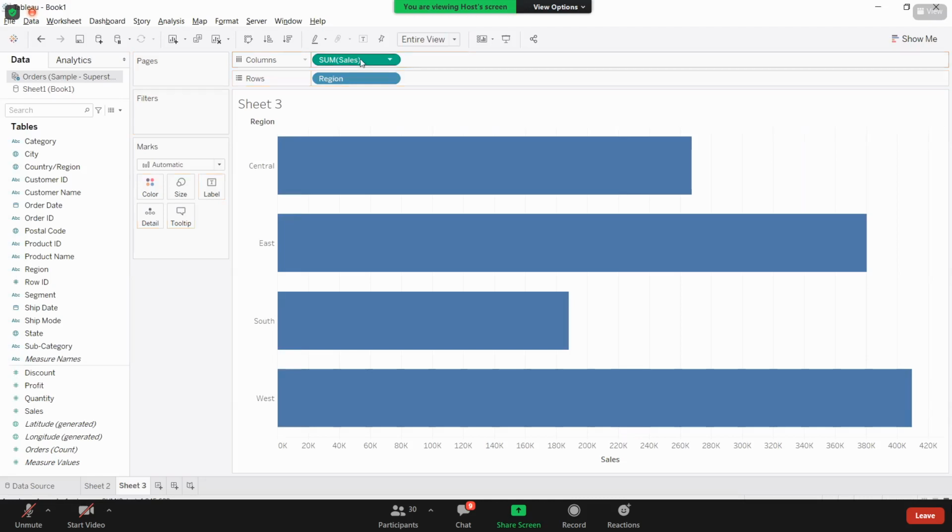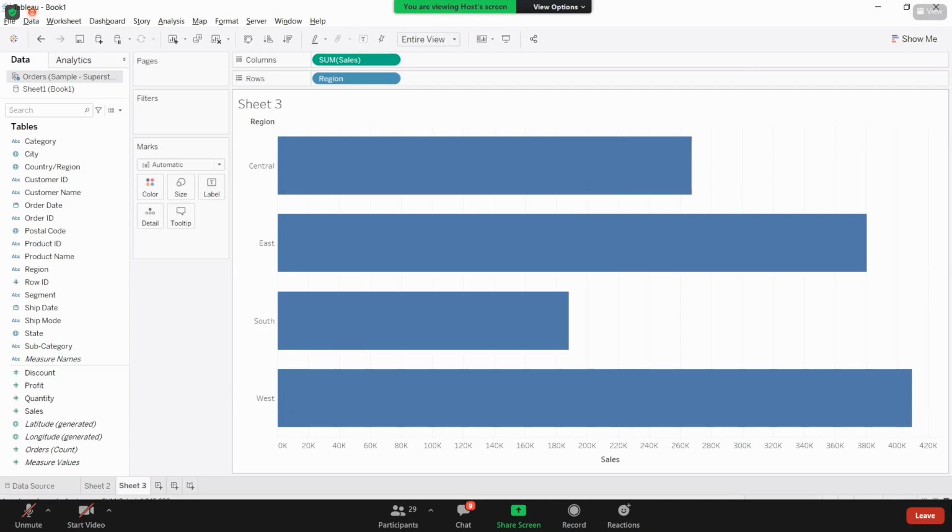That sum of sales. But here, I need to know what this central is giving as the value. What this east is giving. See, with the length of the bars, I'm understanding that. Even here, this west is giving highest sales. That I'm understanding. But what is the sale value? What is the value that it is bringing? When you are hovering, you are getting some indication like central is giving this much sales. What is that? This is called tooltip. We will discuss that. But as of now, I need to show that number here.